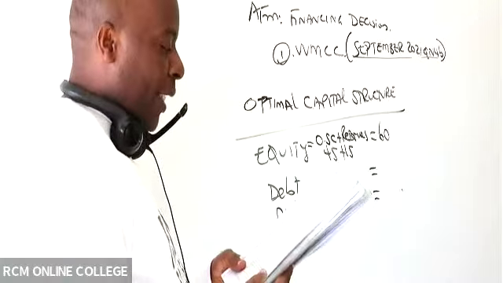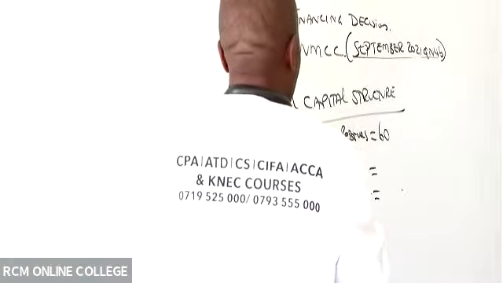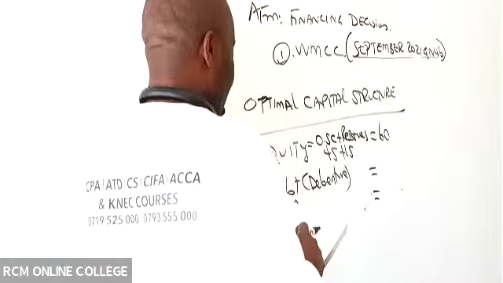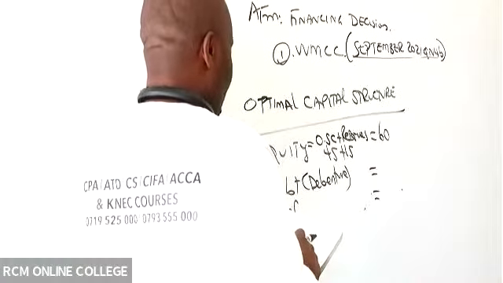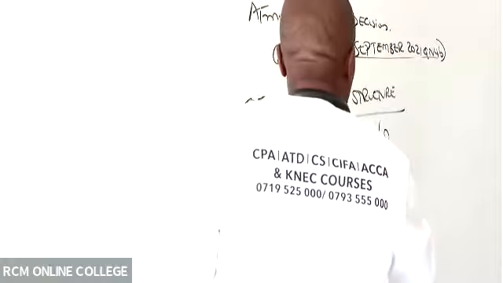And then I can see debt, the debenture. You know, debenture is debt, eh? So this debenture, ladies and gentlemen, is coming to how much here? Debenture 25. And then the preference, I can see preference there is 15, giving me 100.